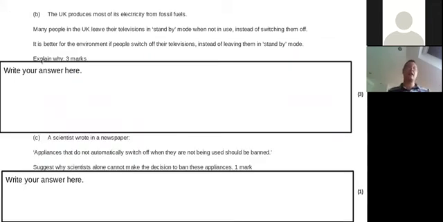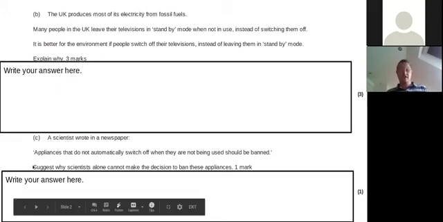Here's an explain question. If you see the word explain, that means you're probably going to use the word because somewhere in there. If you're not using the word because, you're not explaining, you're probably describing. And there are 3 marks here. So in order to get those 3 marks, you need to give 3 good reasons.